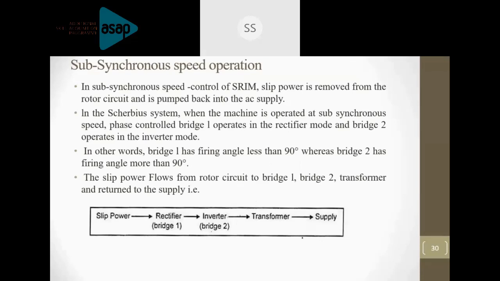Now have a look at the second point here. This system is used for both subsynchronous and super synchronous speed operation. Okay, this is another difference. Static Kramer drive can be used only for subsynchronous speed operation, but the static Scherbius drive can be used for both subsynchronous speed operation and super synchronous speed operation. Go to the next slide. Next one.